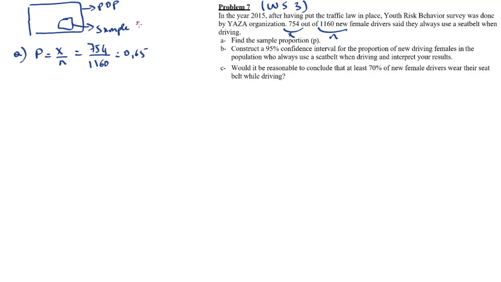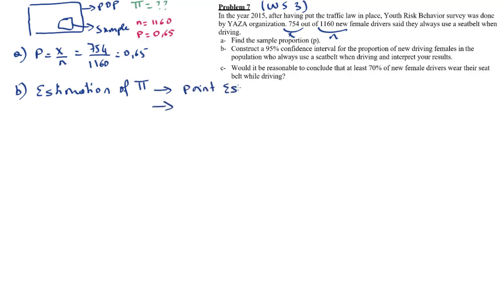Question B. To estimate pi, which is the proportion for the population, we have two ways. Either we use a point estimate or a confidence interval for pi. The point estimate for pi is p itself. If we want to estimate the population proportion or the population percentage using one single number, it would be best to use 0.65 or 65%.